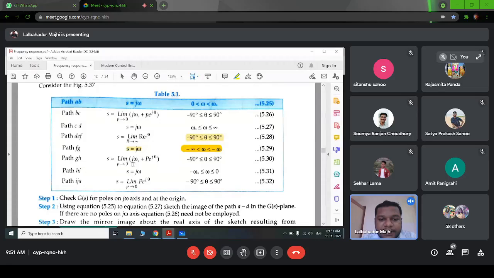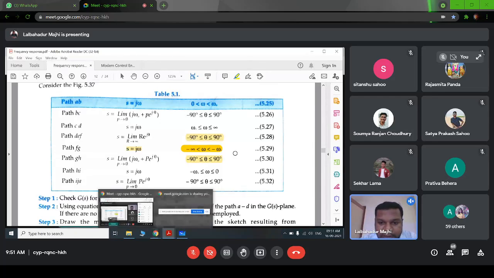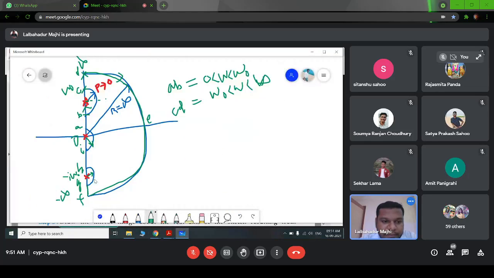Similarly, for this path GH, we have a pole here, so this GH will be limit P tends to 0, j omega 0 plus P into e to the power j theta, and the angle will be this one. Okay, I will see this. Sorry, from this side, minus 90 to plus 90 angle.